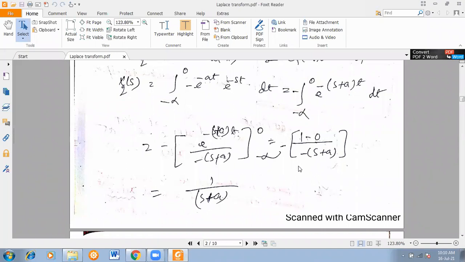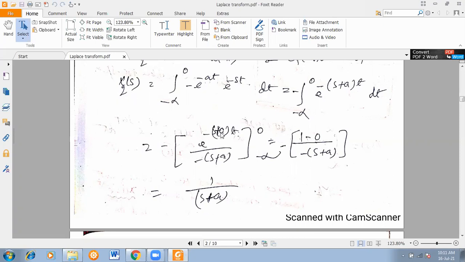Please listen carefully and try to understand what I am telling here. This is the most important point. मैंने क्या बोला? If you directly put value of t here, so that minus and that minus should be positive. So it will be positive infinity. That will give you a large value. So in that case, this Laplace transform will never exist, never converge. But you have to converge it always.